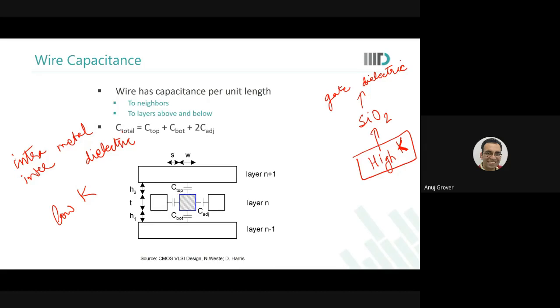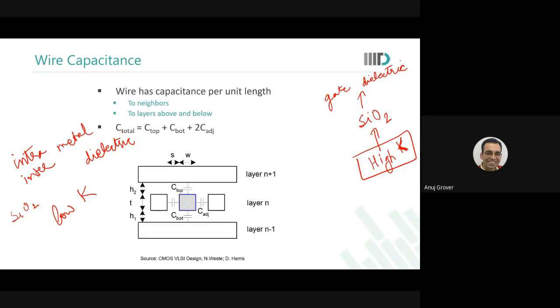In fact, in advanced technologies, to make the dielectrics low K, you use silicon dioxide for the mechanical strength part of it, but you put air bubbles in the silicon dioxide. The silicon dioxide is mechanically strong enough to support many more metal layers up there, but there are air bubbles because air's dielectric constant is the lowest, almost equal to vacuum, which is 1.